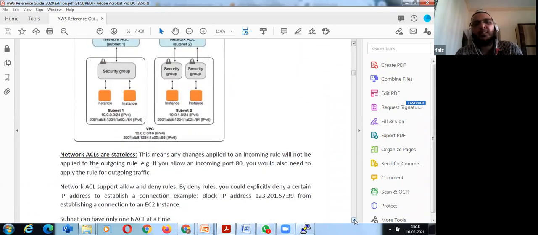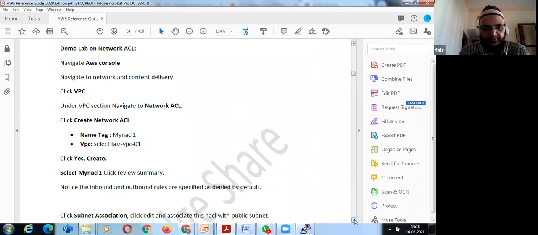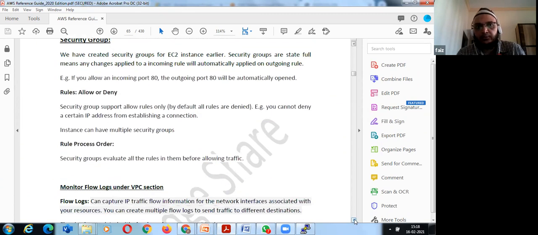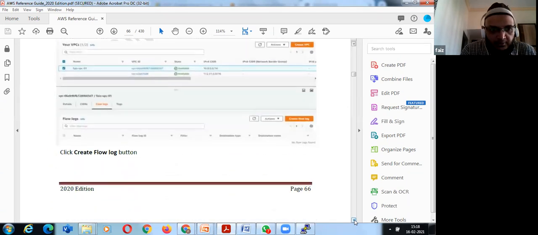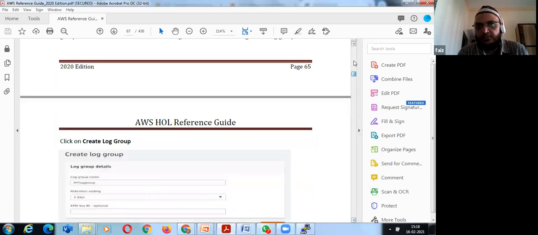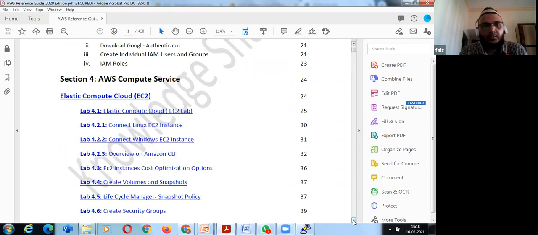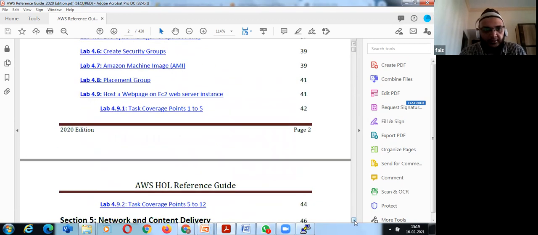But I will always recommend you to go with both scenarios so that you get a little bit of hands-on. So just go through the complete section. One is you need to go through 4.1, 4.2, the Linux instance and Windows overview, you can check it out. Cost optimization is there. I'm talking about networking.